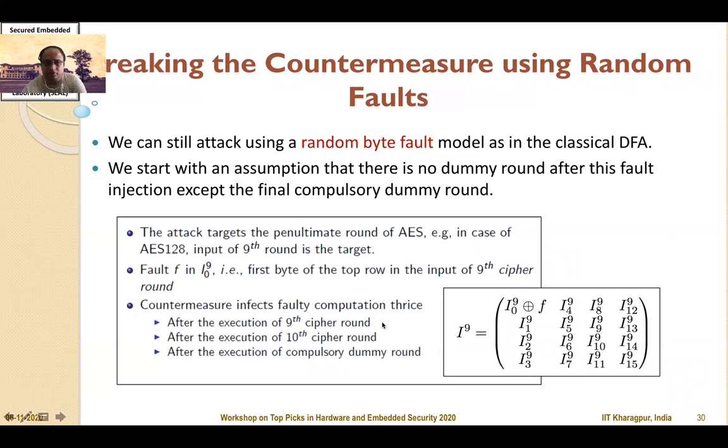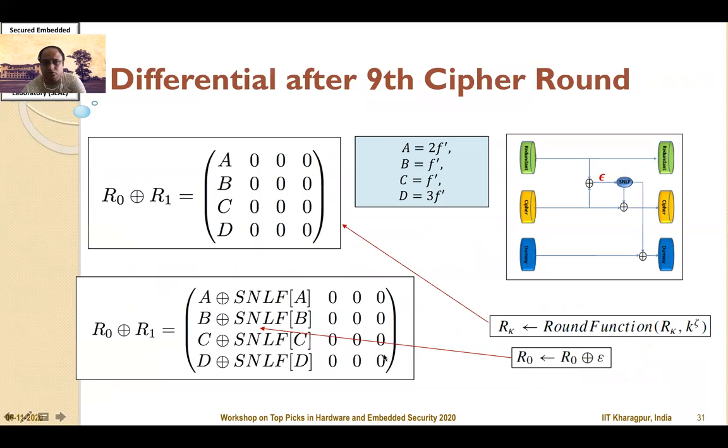So therefore there are 3 times the fault is affecting: once after the execution of the 9th cipher round, followed by the execution of the 10th cipher round, followed by the execution of the compulsory dummy round. So here is a step-by-step explanation of how the diffusion spreads. Because of the MixColumn in the 9th cipher round, this difference will propagate in the first column, and that will again infect the corresponding cipher round by the output of the SNLF functions, and therefore it will get XORed with SNLF A, SNLF B, SNLF C, and SNLF D.